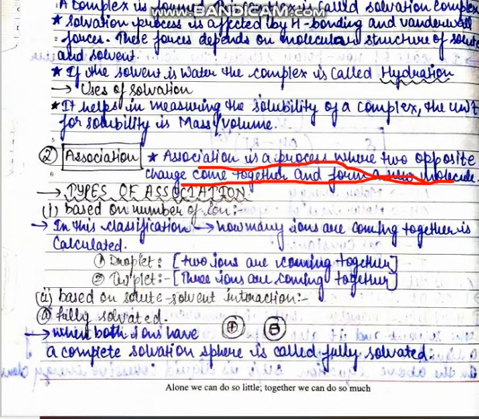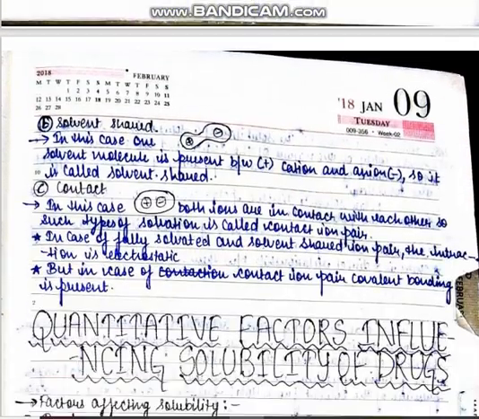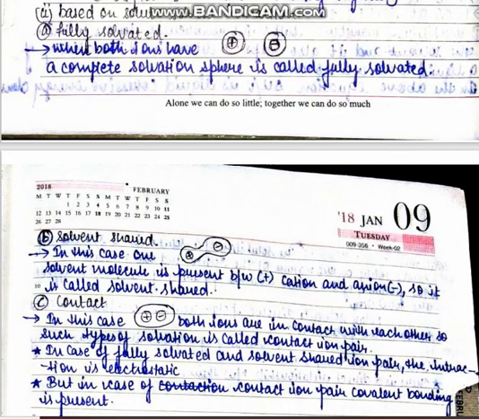And the second classification is solvent shared. Solvent shared means two molecules have shared the sphere of the same solvent molecules.